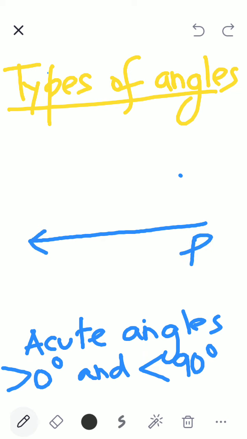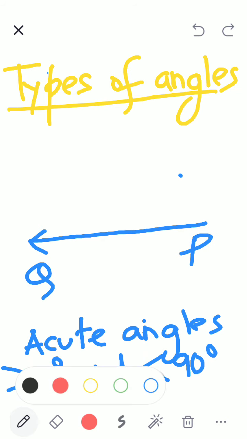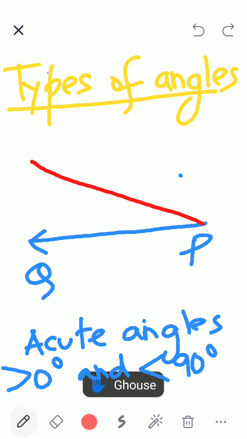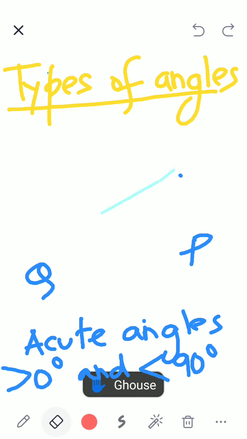Children, now suppose I draw line PQ. What angle is this? Acute angle. Okay, it is an acute angle. I just changed the direction. That's all. But it is still greater than zero and still less than 90. Clear? So it doesn't matter how I draw the angle.